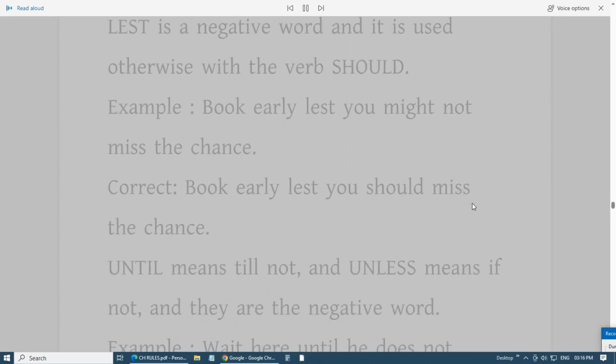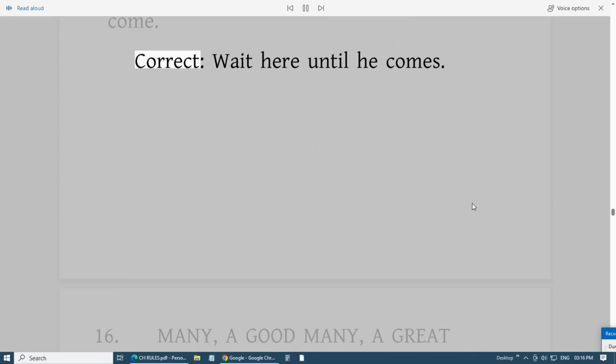Lest is a negative word and it is used otherwise with the verb should. Example: Book early lest you might not miss the chance. Correct: Book early lest you should miss the chance. Until means till not, and unless means if not, and they are negative words. Example: Wait here until he does not come. Correct: Wait here until he comes.